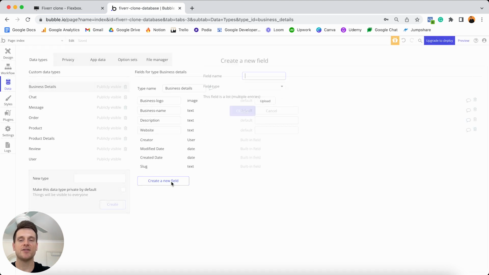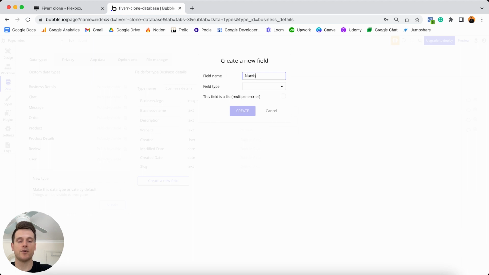And the last few data fields I'd like to add is, first of all, the number of employees. So when a business stores the details about themselves within a settings page, I'd just like them to be able to select how big their company is. And contrary to what you might think, this field type is just going to be a text field, not a number.